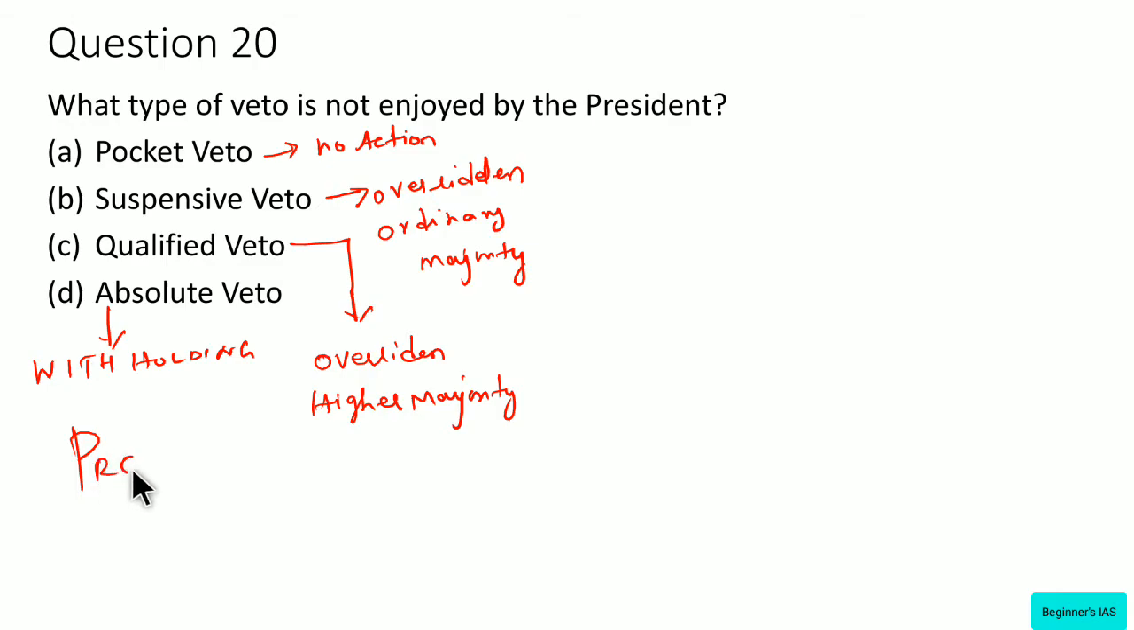See, the President of India has three veto powers. One is absolute veto, and suspensive veto, and packet veto. In short, ASP. See, there is no qualified veto in the case of the Indian President. This qualified veto is possessed by the American President, not by the Indian President. Kindly note this. This is very important. That is, the override by higher majority is possessed by the American President, not by the President of India. Let us move on with question number 21.